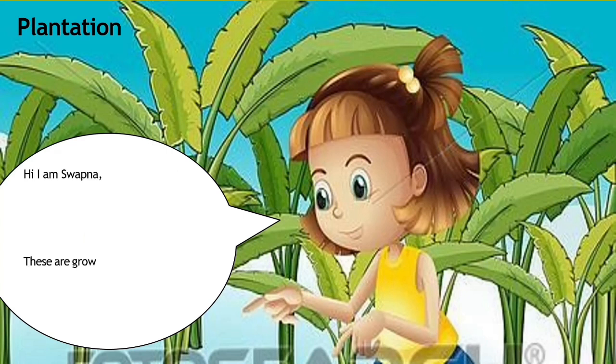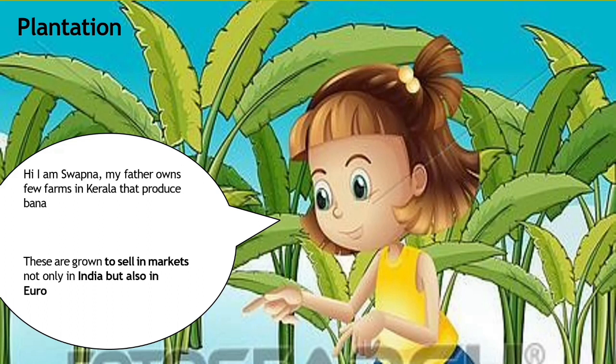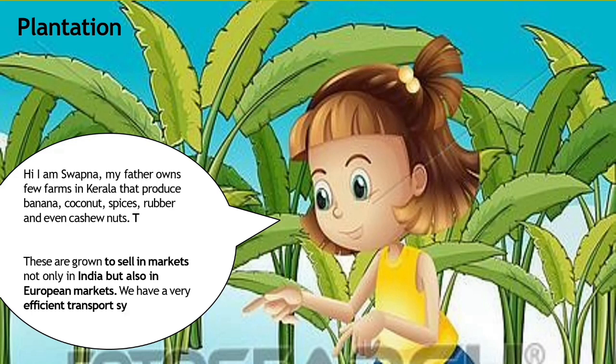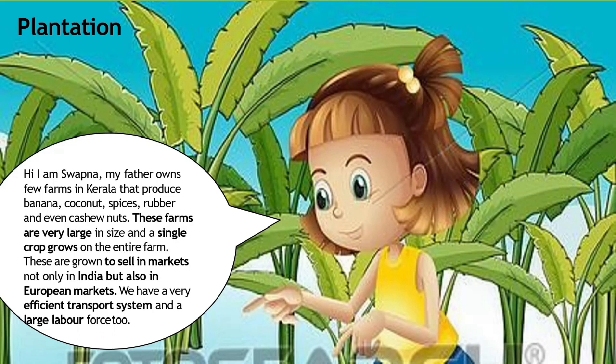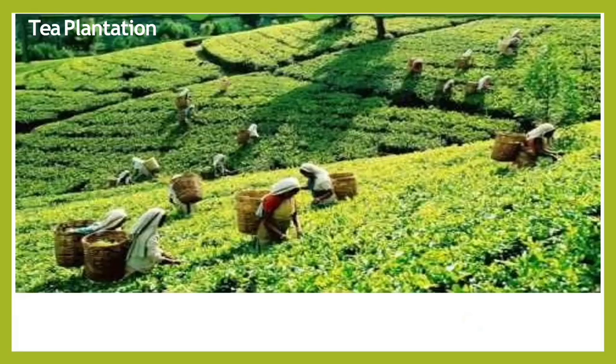Plantation is also related to commercial farming, because here is a small child, Swapna, telling about his father. His father does agricultural activity in Kerala, and they produce banana, coconut, spice, rubber, even cashew nuts also. Okay, so this is related to what? Commercial activities. Now tea plantation.